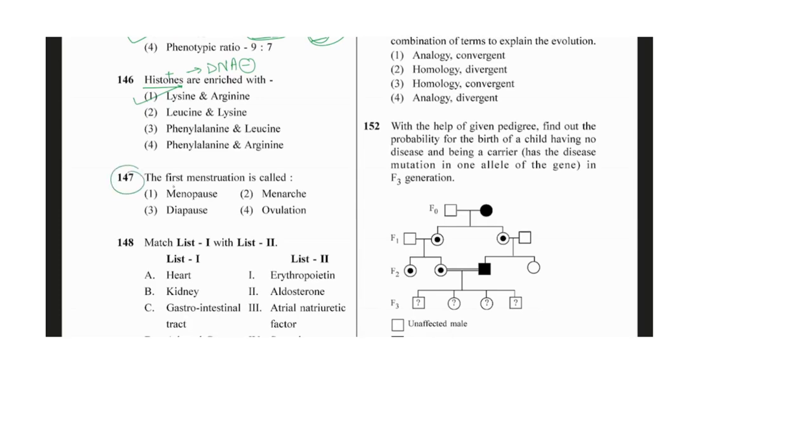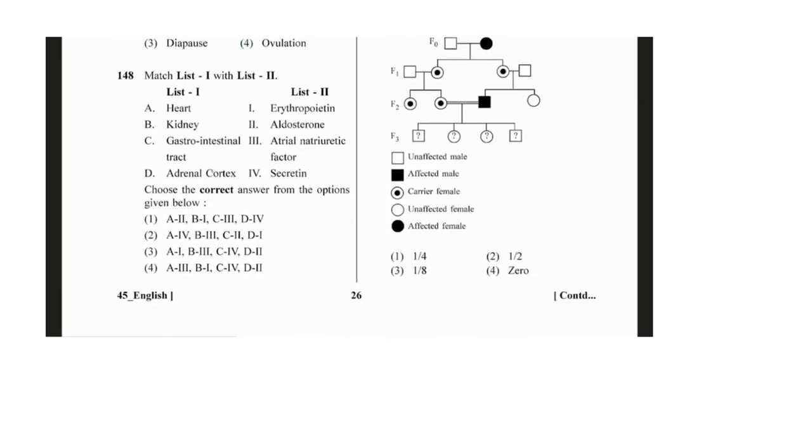Then 147 is saying that first menstruation is called as menarche. Very simple question. Then heart, kidney, gastrointestinal tract, or the adrenal cortex. Among these four we have to find the correct choice with their function. So very simple one: the heart is secreting the atrial natriuretic factor ANF, which will cause the blood pressure to become low. And the kidney will secrete the erythropoietin. So A3B1. Okay, so here is the answer.